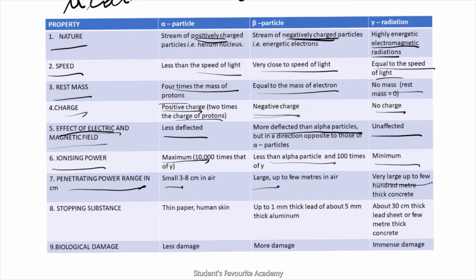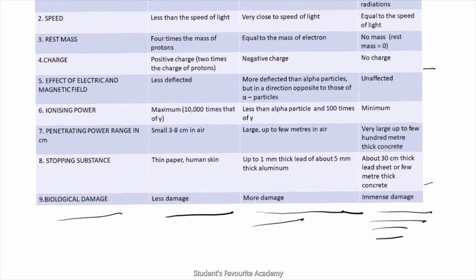Stopping substance: thin paper or human skin can stop alpha particles. Up to 1 millimeter thick lead or about 5 millimeter thick aluminum sheet can stop the beta particles. About 30 centimeter thick lead sheet or few meter thick concrete wall can stop gamma radiations, that is, the penetrating power is more.